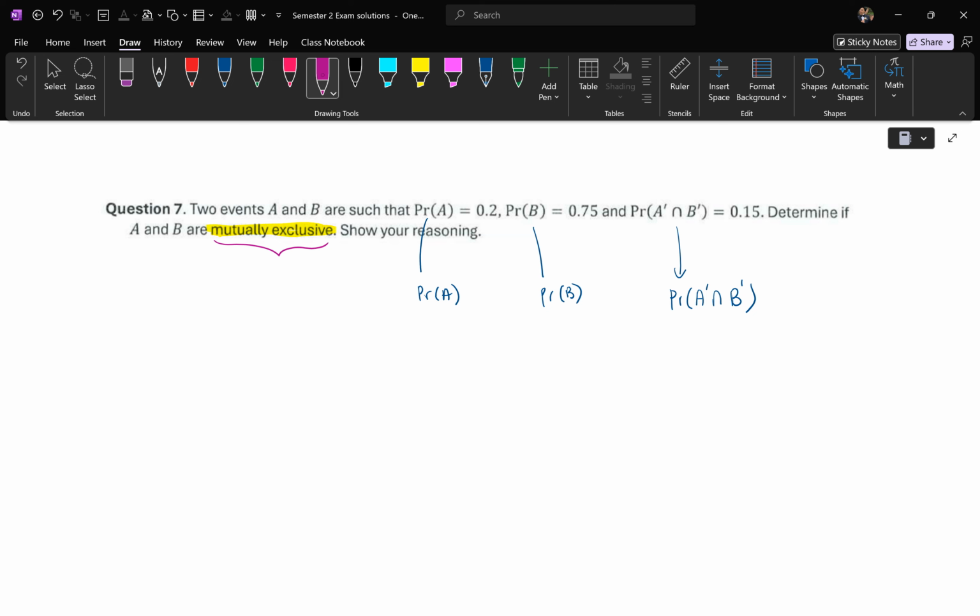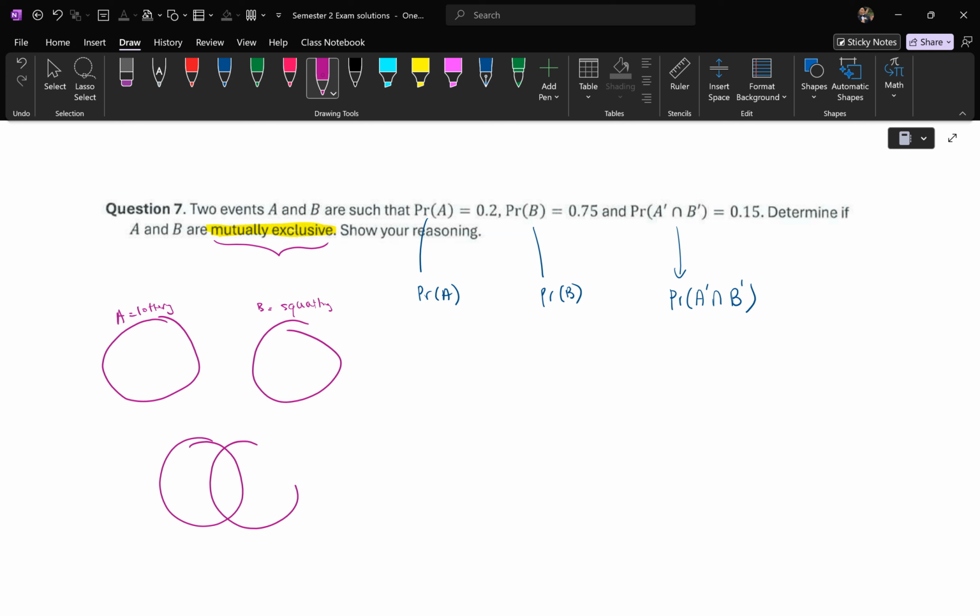So for example, if A was the chances of me winning the lottery, and B was the event of me squatting, it'd be weird if I drew a Venn diagram with an overlap between the lottery and me squatting. That would imply that there is a chance of my squat and winning a lottery, so A intersection B is related. That's why there's a chance of it happening.